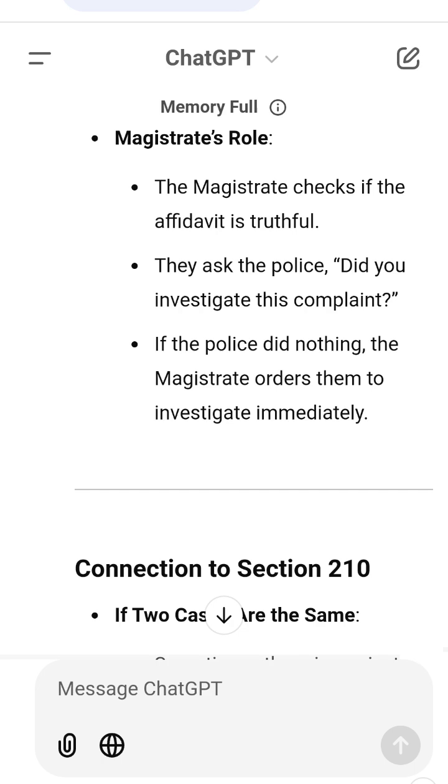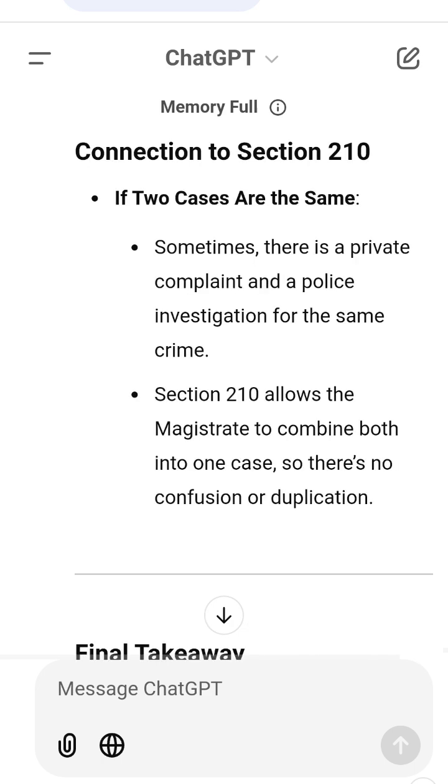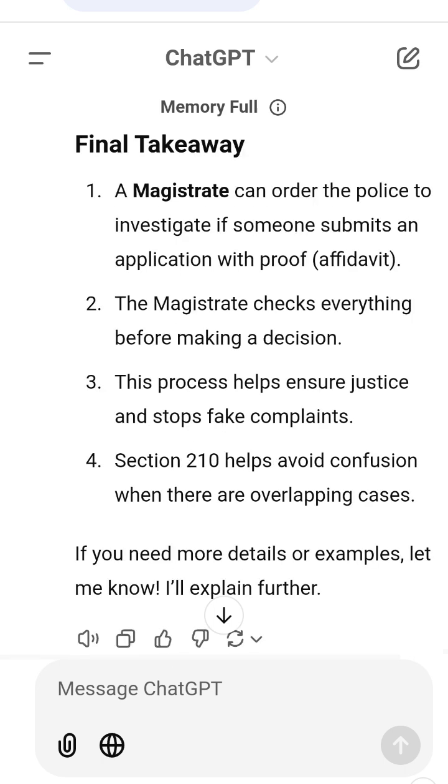Final takeaway. 1. A magistrate can order the police to investigate if someone submits an application with proof, an affidavit. 2. The magistrate checks everything before making a decision. 3. This process helps ensure justice and stops fake complaints. 4. Section 210 helps avoid confusion when there are overlapping cases.